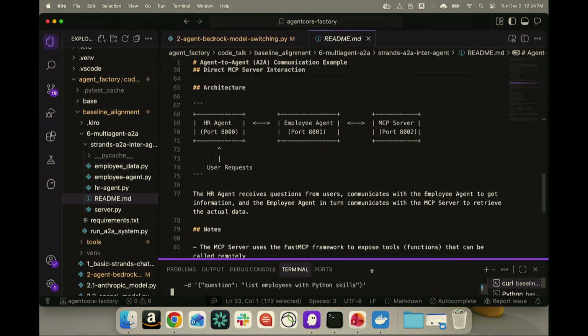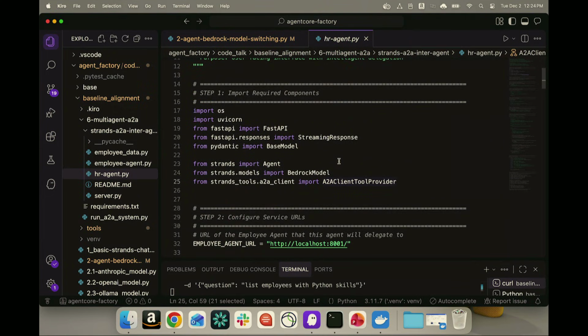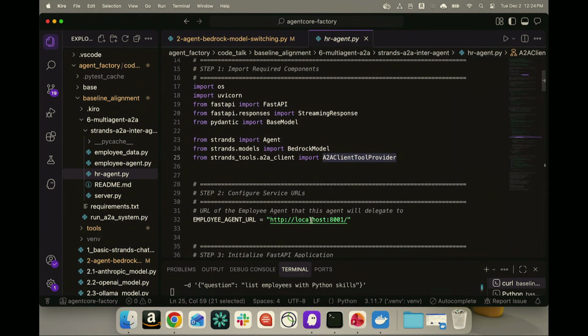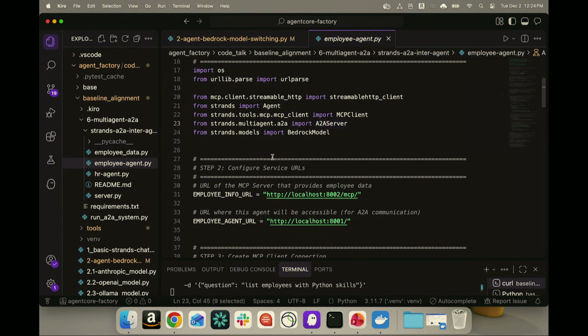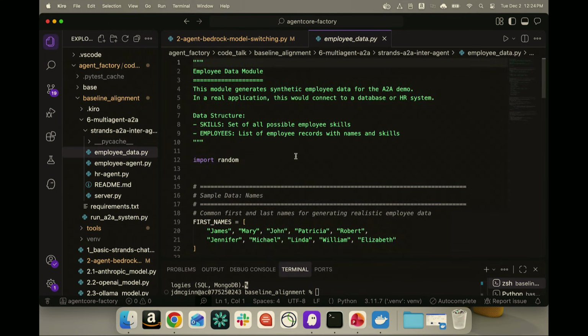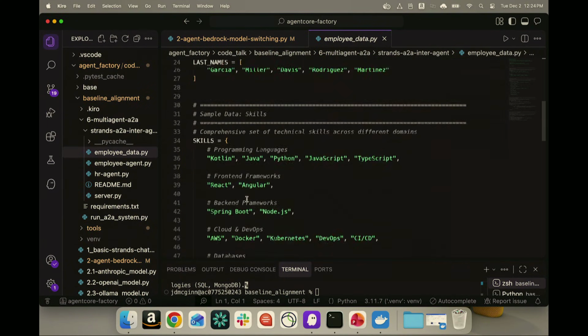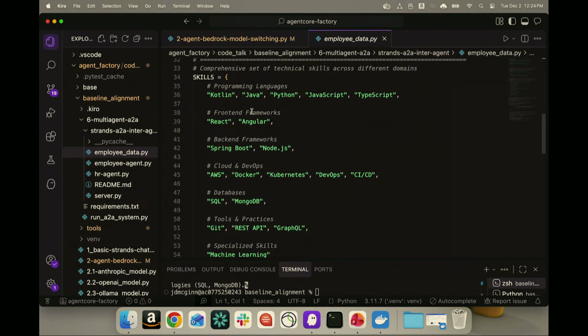And while it does that, let me quickly show you what the code is. For the HR agent, I'm making it an A2A client. So I import the A2A client provider. I tell it this is the URL that you are supposed to be hosted on. For the employee agent, this is an A2A server, so I'm importing A2A server instead. I give it the URL it's hosted on, and I also tell it, hey, this is the MCP server URL that you have access to. And this is just some Python file that I've created to replicate a database. These are the first names of employees, these are the last names, and these are the different skill sets that those employees have, right?